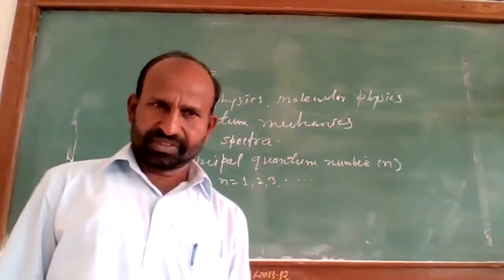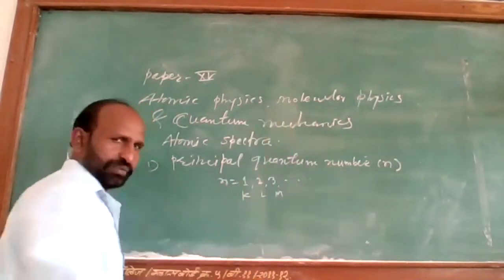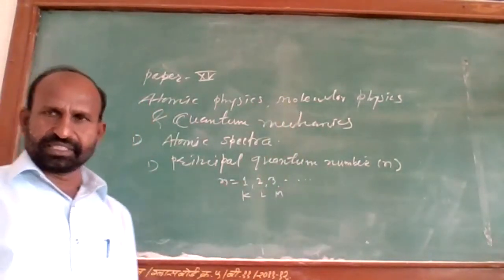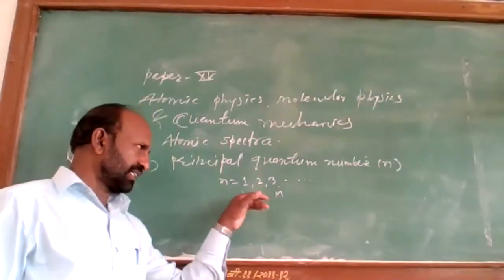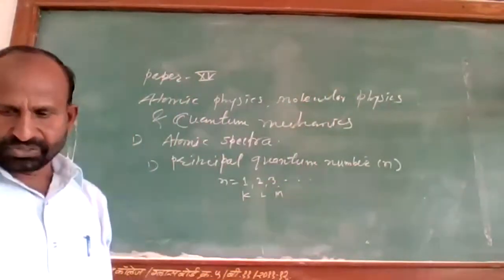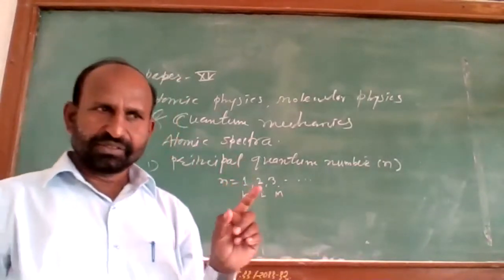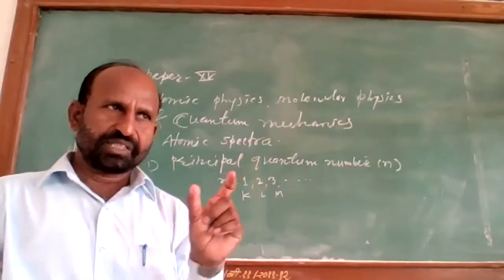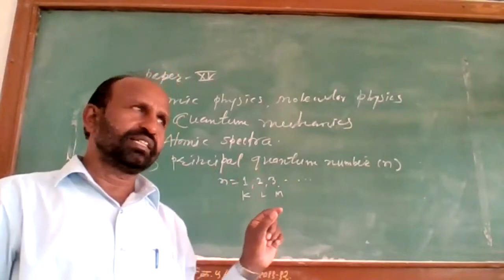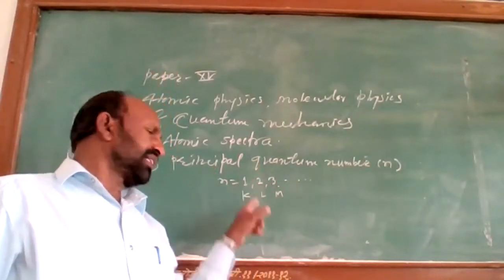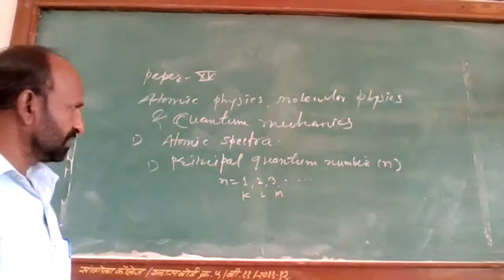Integer values. If n is equal to 1, then we call it the K cell, then L cell, M cell, and so on. These quantum states or energy states are called cells, and they are designated by the letters K, L, M, N, like that. So this principal quantum number gives us the main energy cell, and these main energy cells are designated by alphabets. The first cell is called K, second is L, third is M, fourth is N.